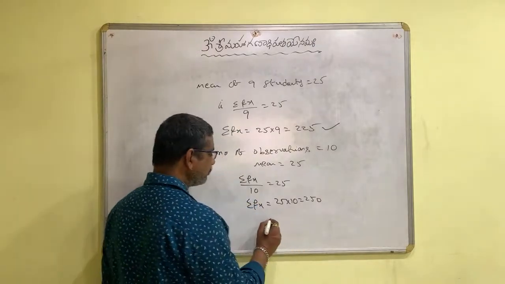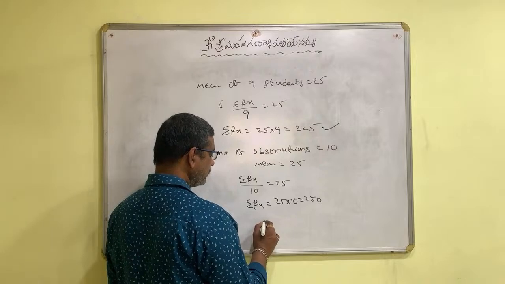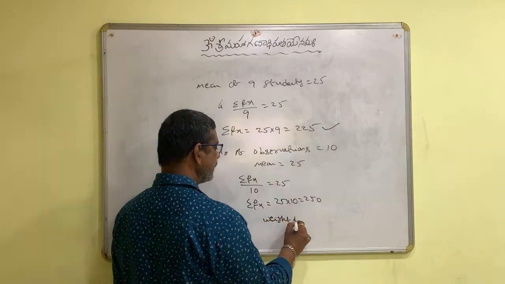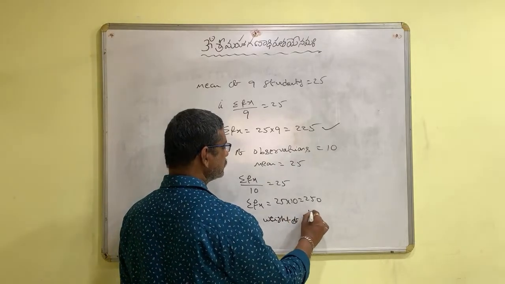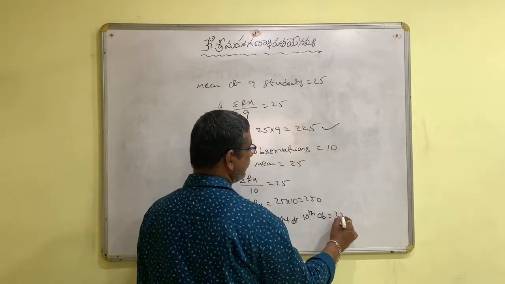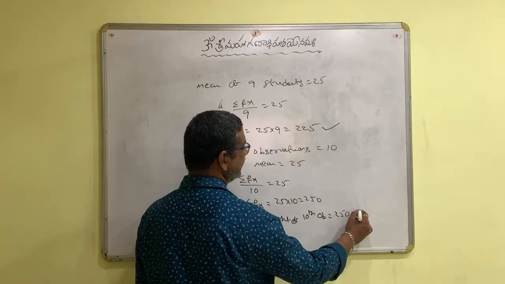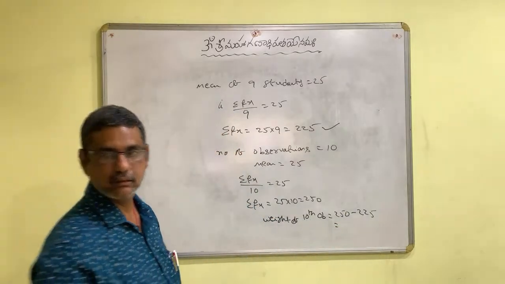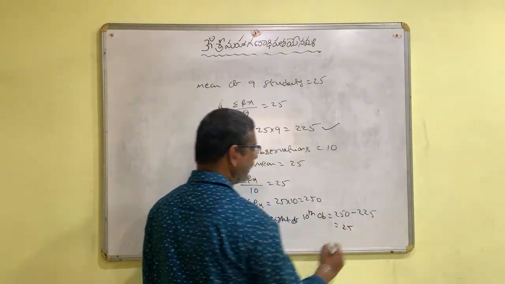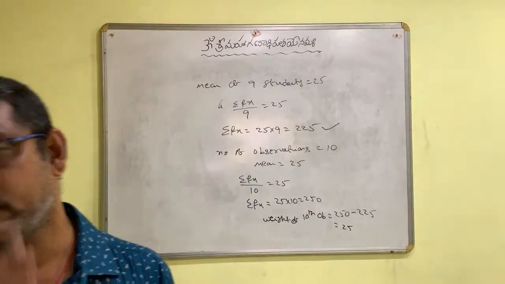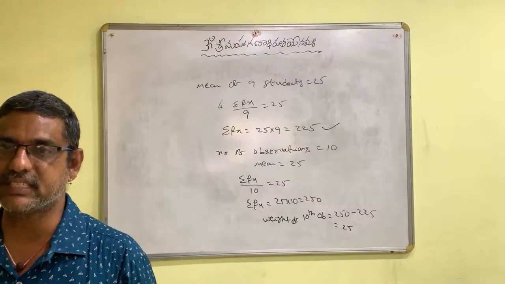If you subtract both, the weight of the 10th student or 10th observation is sum of weights of 10 students minus sum of weights of 9 students, which is 25. అంటే ఈ 10th వాడు ఎవడైతే కొత్తగా జాయిన్ అయ్యాడో వాడి వెయిట్ 25 kgs అన్నమాట.